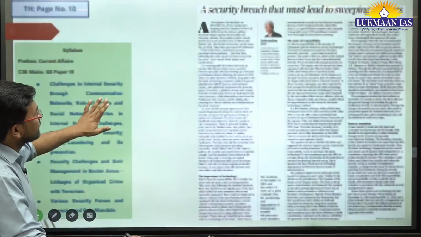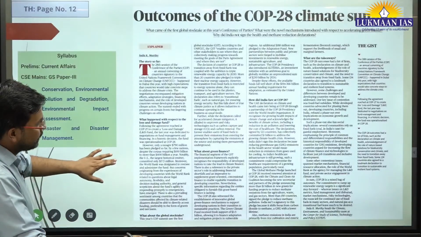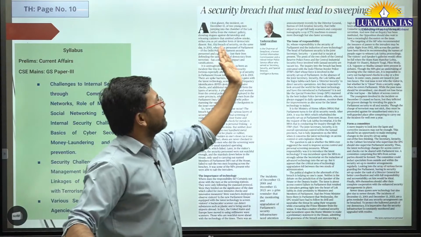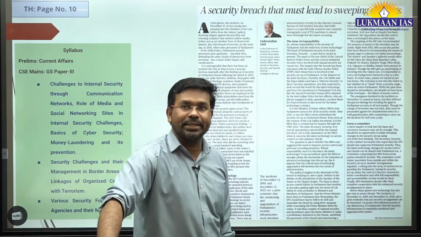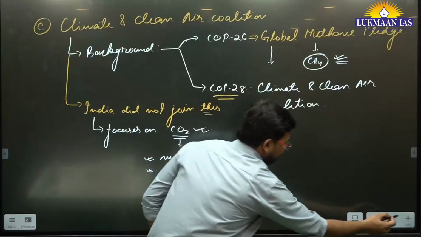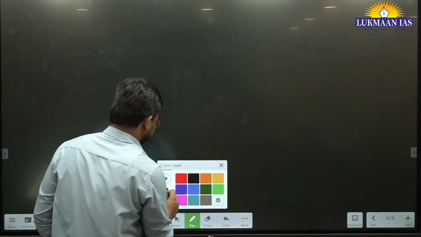So with this, let us now quickly move to another article. It says, a security breach that must lead to sweeping changes. This is again a very, very important article. Let's discuss.